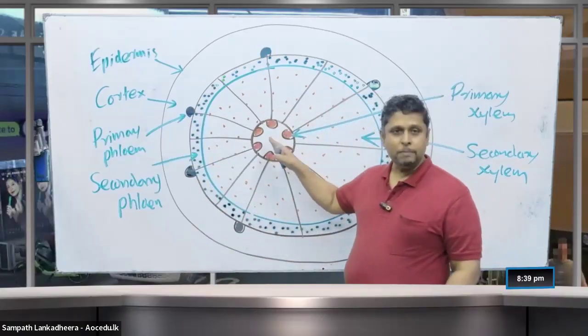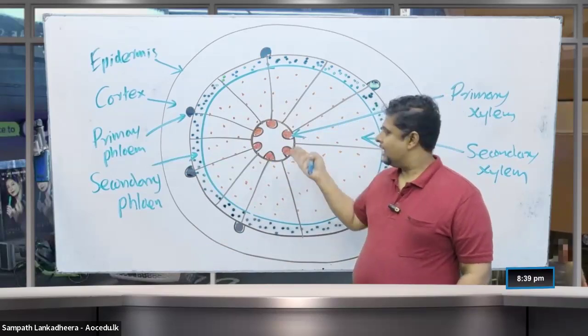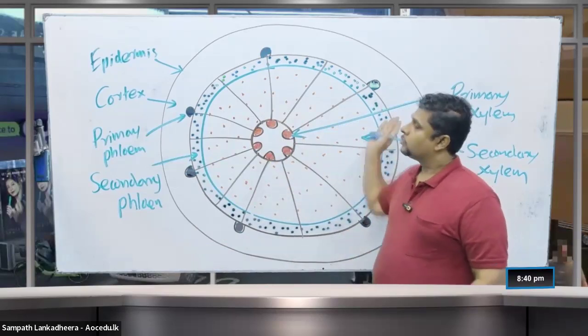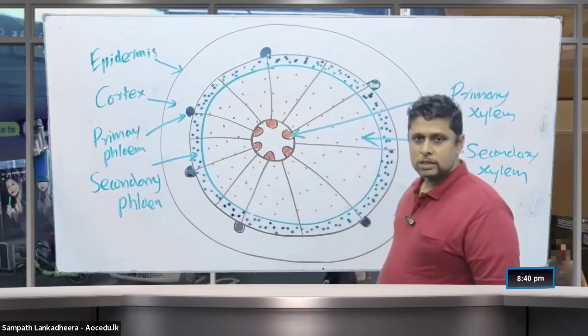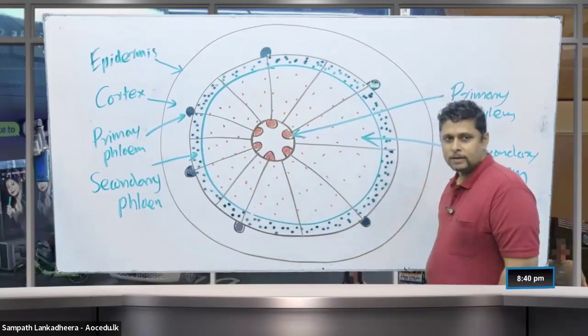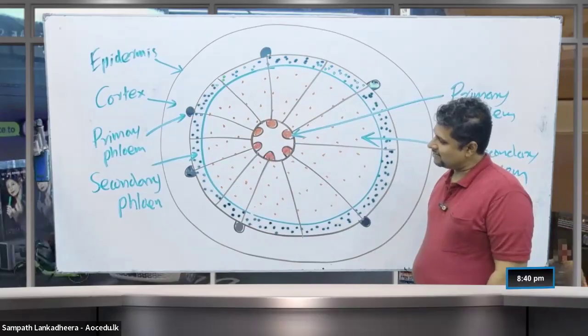So you see at the middle, people, a little bit of pith can remain. So this is the secondary growth. Secondary grown structure is this.